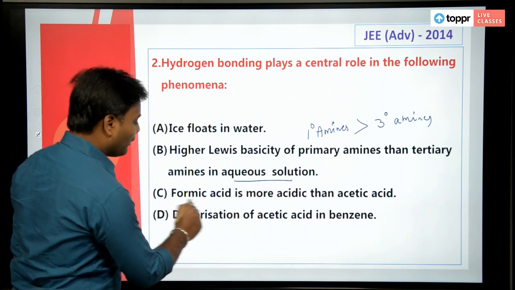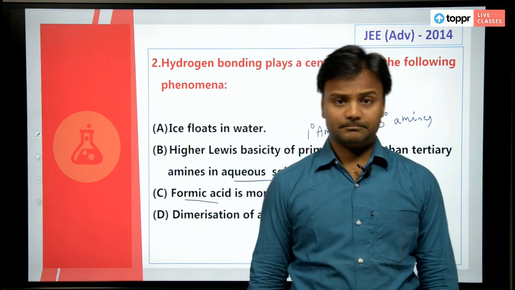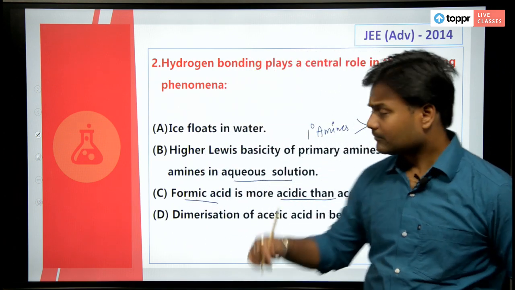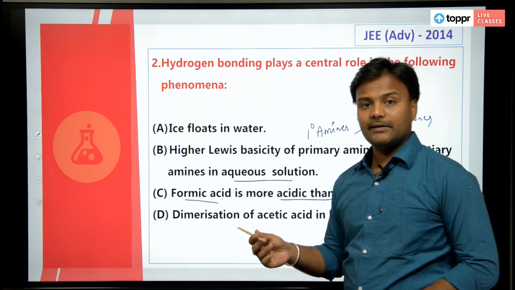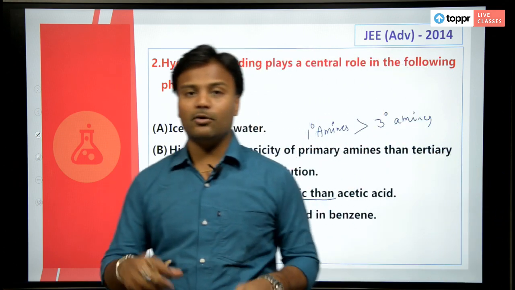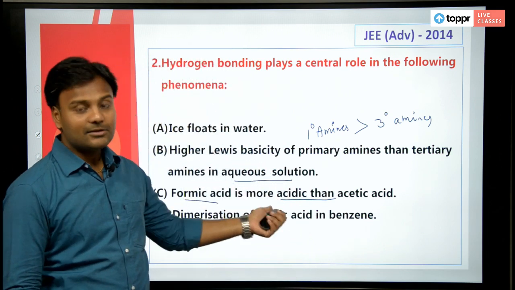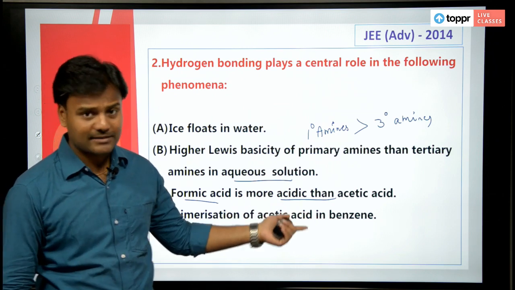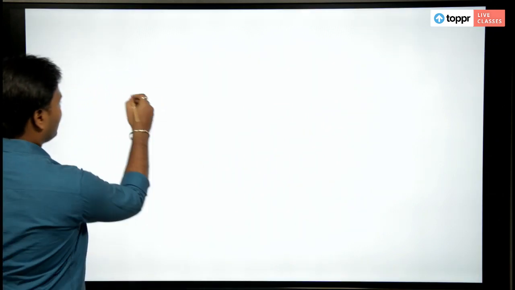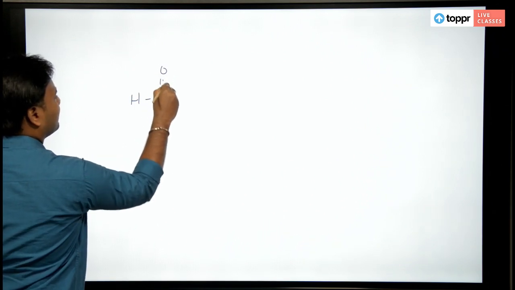Okay, formic acid is more acidic than acetic acid. Firstly, let's forget whether hydrogen bonding is involved here or not. Just tell me whether this is true or not. I will say, yeah, formic acid is more acidic than acetic acid because look at the structure of formic acid here.